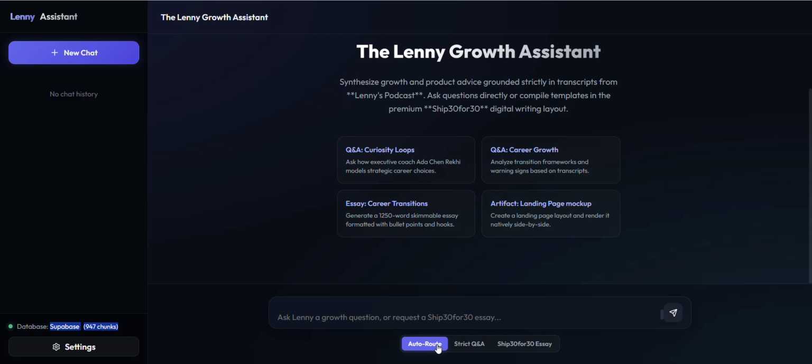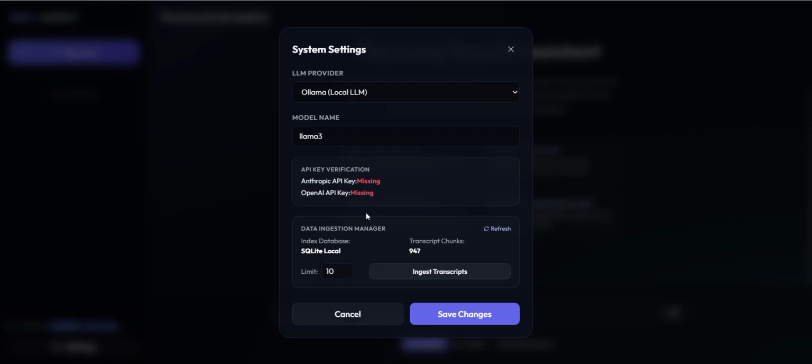If I ask for an essay instead, it switches to the Ship 30 for 30 generation path and builds a structured piece instead of a direct answer. You can also see some predefined questions like curiosity loops, career growth, career transitions, and landing page mockups as the artifact.